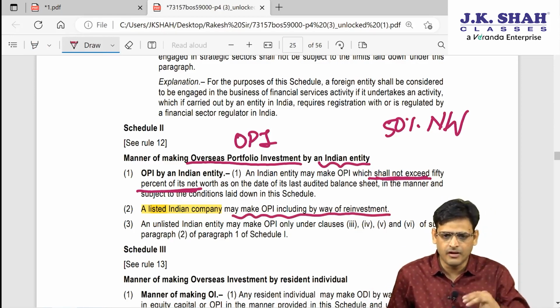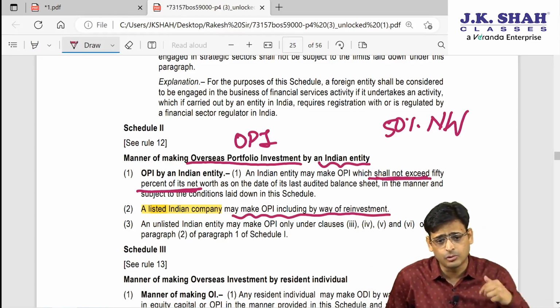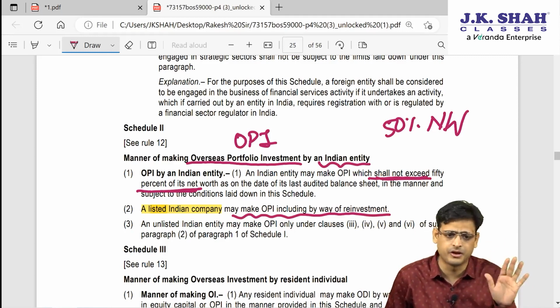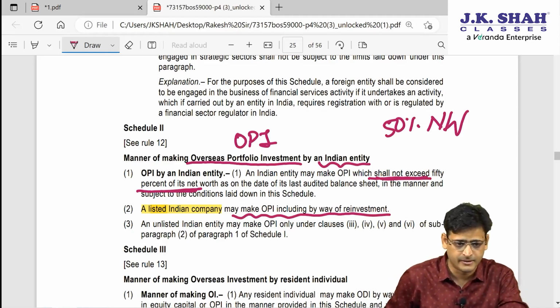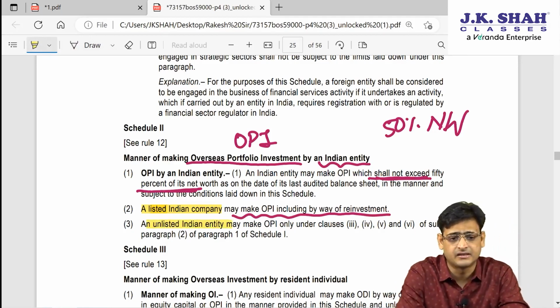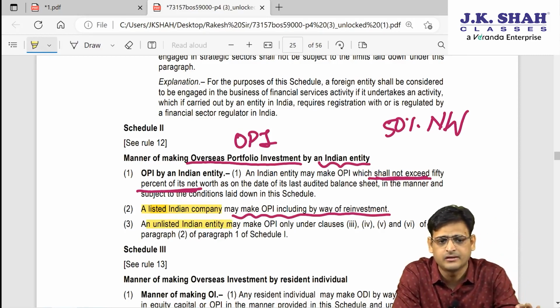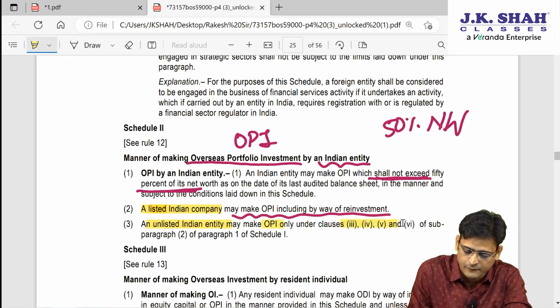When you have done the disinvestment, meaning you have sold your securities and got the money, and you want to reinvest it in OPI, you can do it. So a listed Indian company can do it by way of reinvestment. As far as an unlisted Indian entity is concerned, they can do OPI only by way of 3, 4, 5, 6.